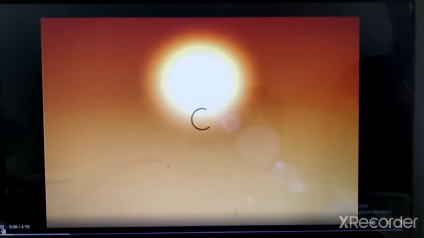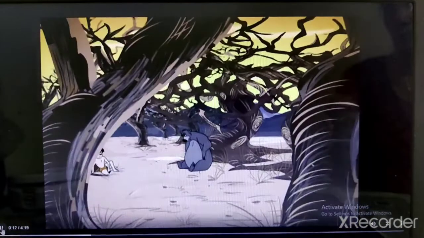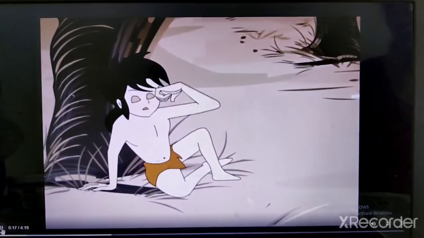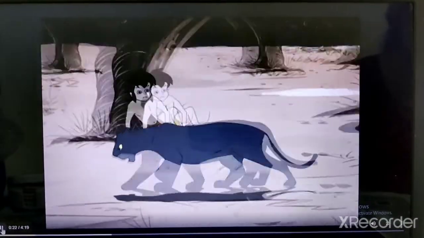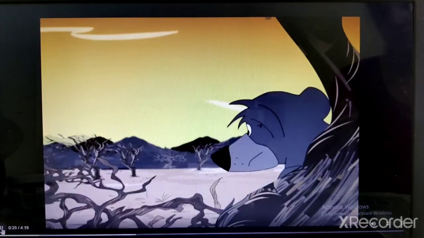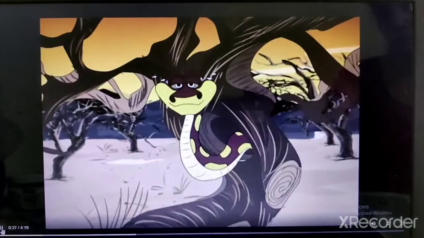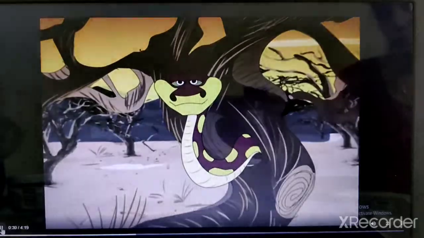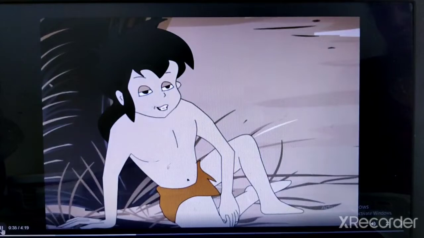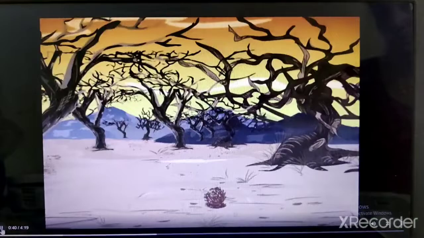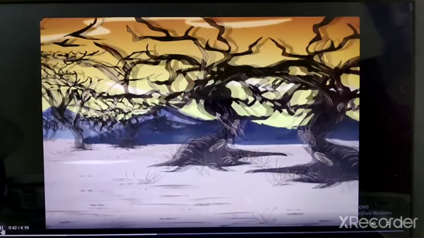Hot day, sun shining bright. Mowgli's thirsty. Bagheera the panther is walking to and fro. Baloo the bear is climbing a tree, looking for honey. Kaa the python is inside his hole. Ko the crow is flying in circles. All I want is a drink of cold, clean water. But the dry patch stretched as far as the eye could see.